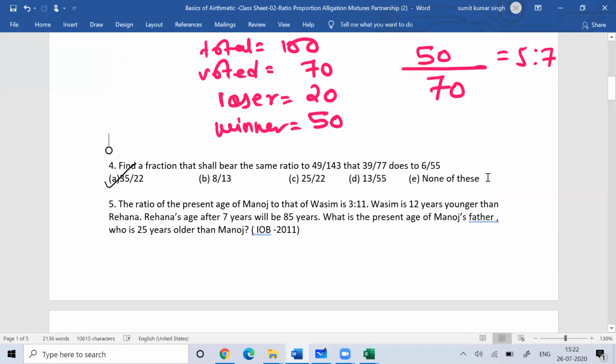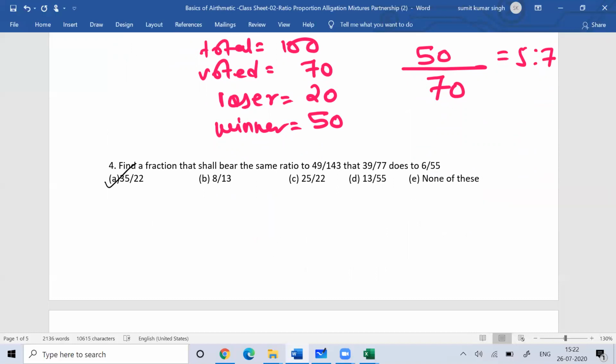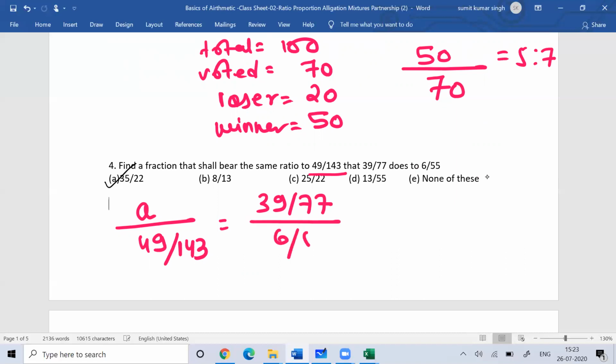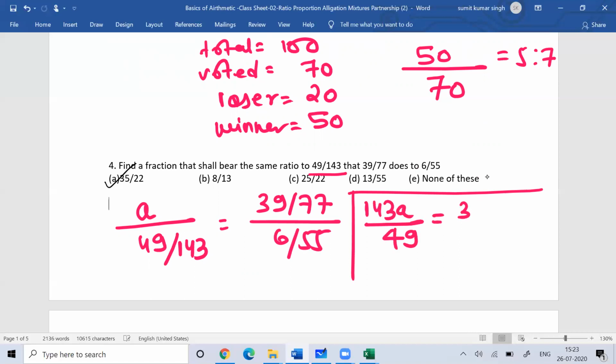Going further, find the fraction that bears the same ratio. Now the next question: find the fraction. There's some fraction, maybe a. Whatever relation a bears with 49 by 143, a is the numerator of that. The same relation 39 by 77 bears to 9 by 55. So you can do this: 143a by 49 is equal to 39 by 77 into 9 by 55.